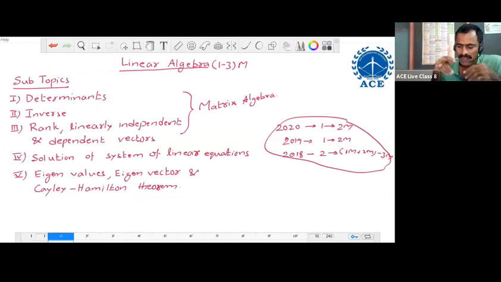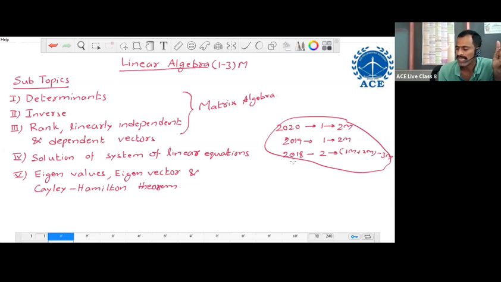Now today we are going to start one of the subtopics of mathematics, that is linear algebra. The weightage of this topic is 1 to 3 marks. In the year 2020, one question was given from the linear algebra topic, and that is a 2 marks question only. In the last year 2019, one question was given from linear algebra, and that is a 2 marks problem.